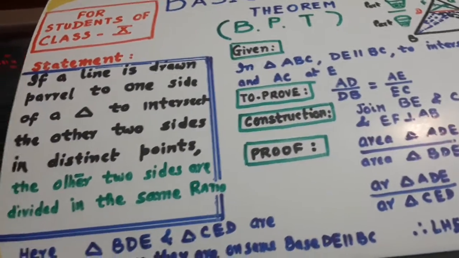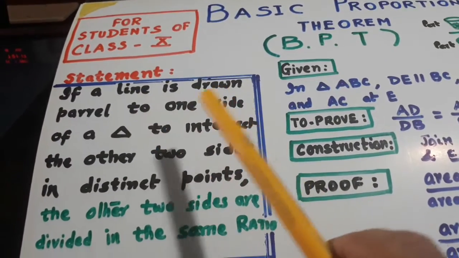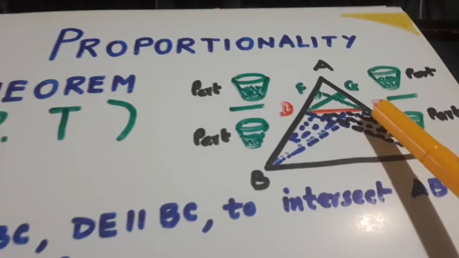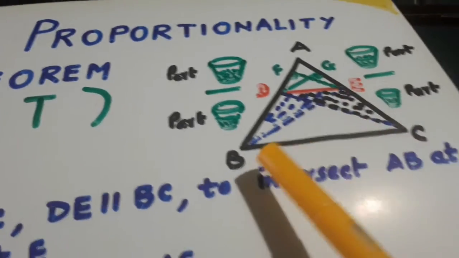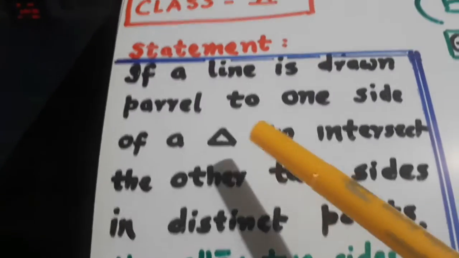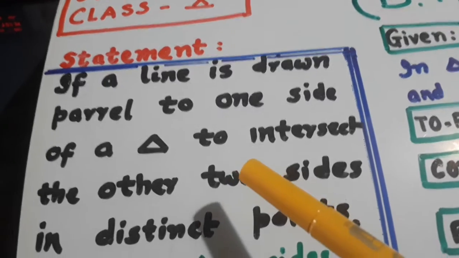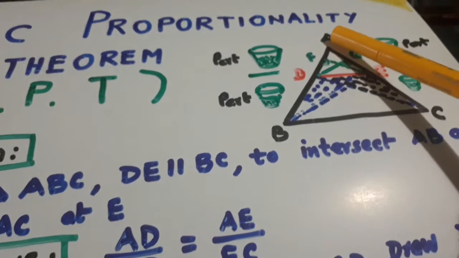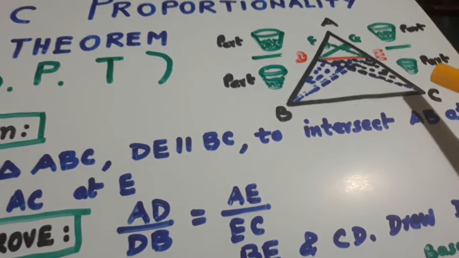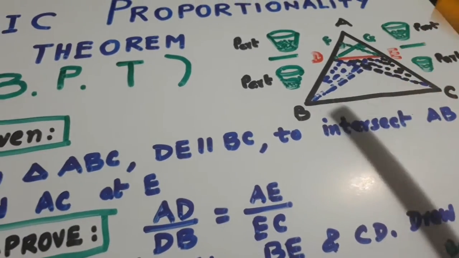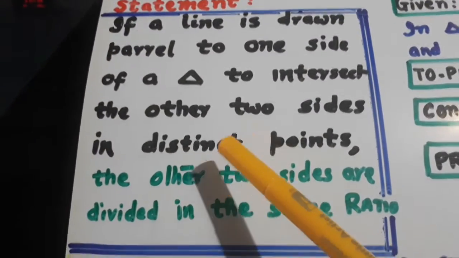Now, here the statement is: if a line is drawn parallel to one side of a triangle. Now look here. This is DE. It is parallel to BC. It has been drawn parallel to BC. It says: if a line is drawn parallel to one side of a triangle to intersect the other two sides in distinct points, the other two sides are AB and AC, and this line is intersecting these at D and E. Now, what is the result?